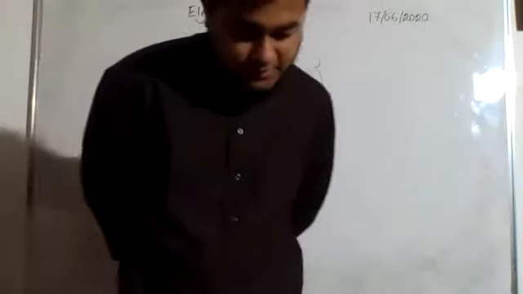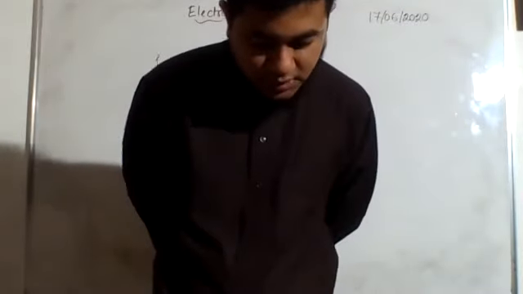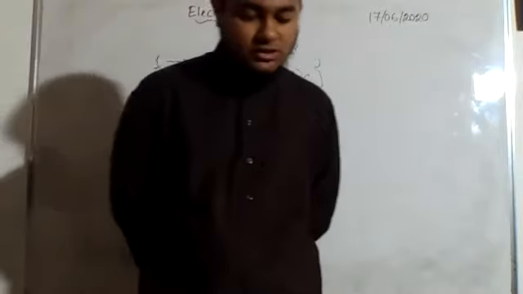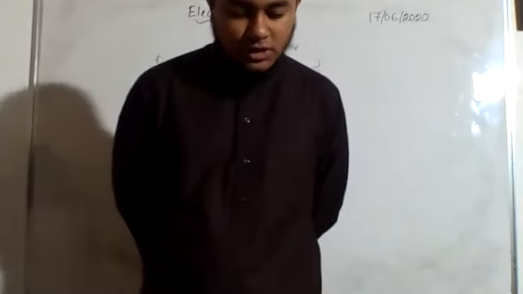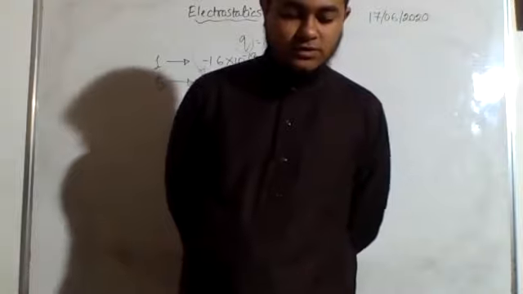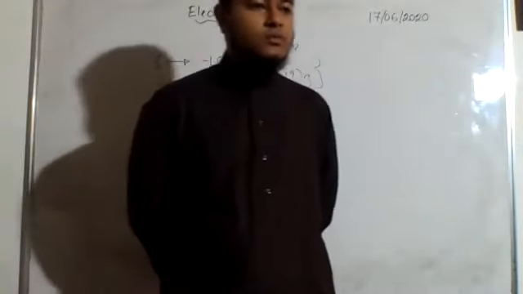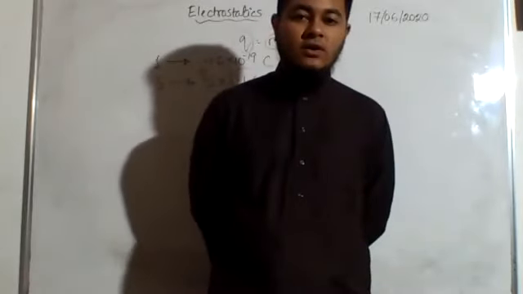If the size of the objects is very small in comparison with the distance between them, then they are considered as point charges. The calculation regarding charge becomes easier if the charge of an object is considered as a point charge. So this is a concept we use to simplify our calculation.